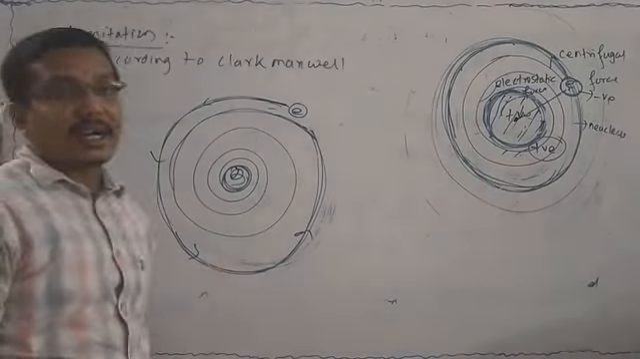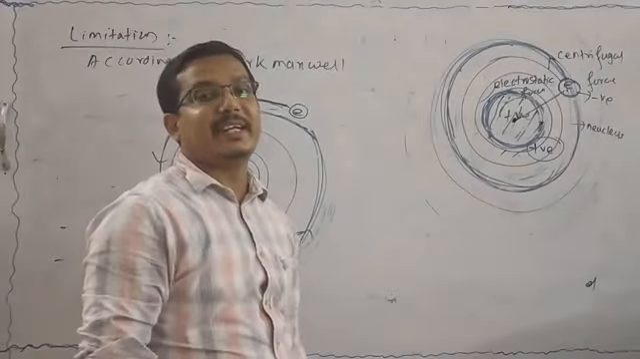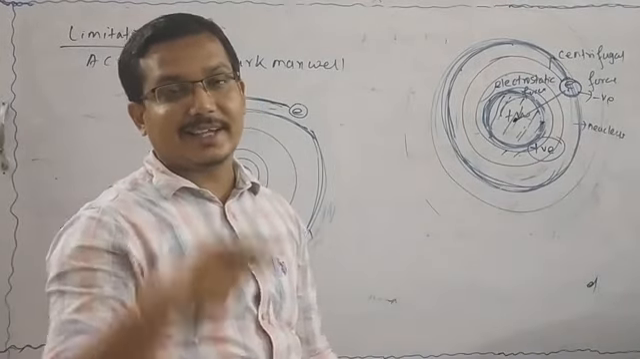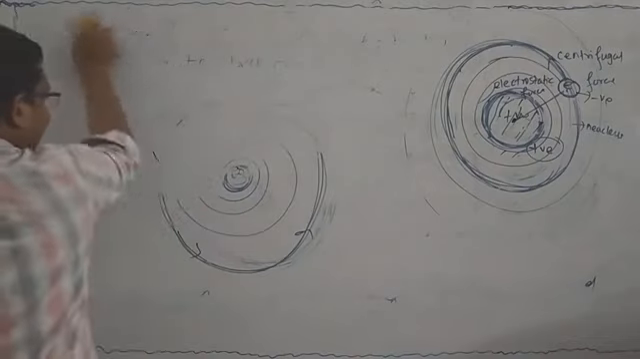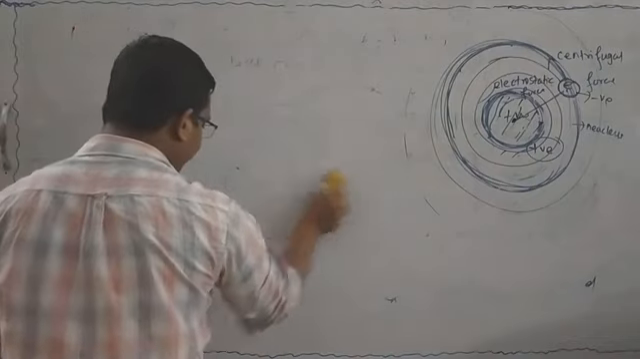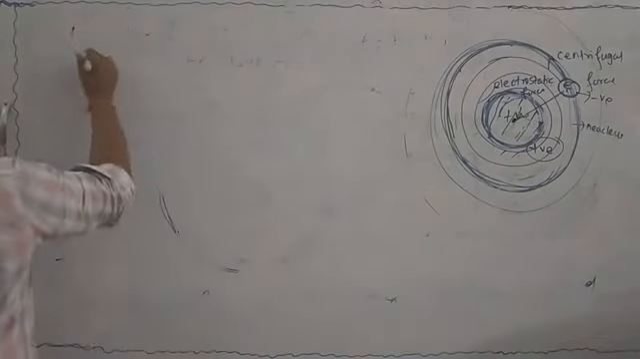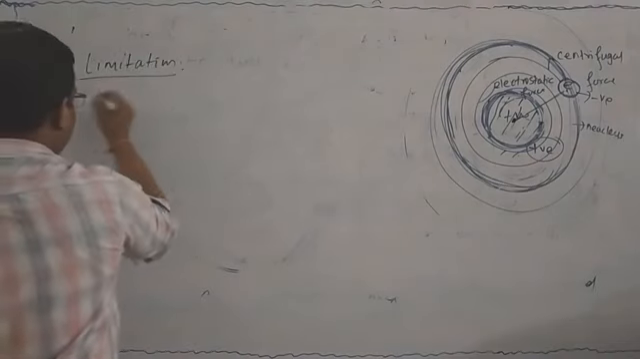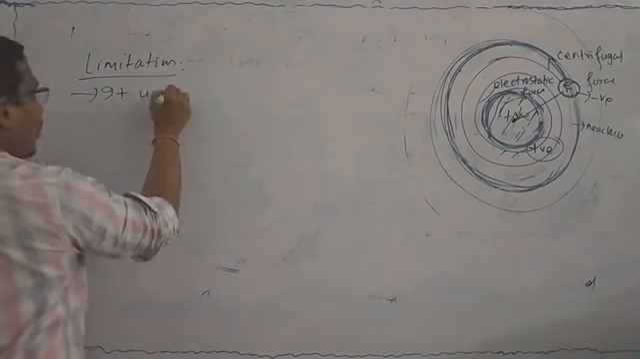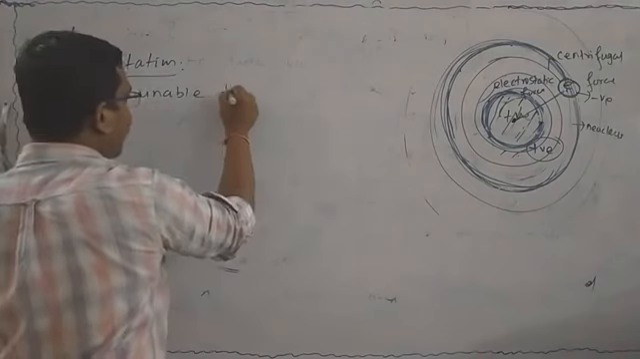If you think about Clerk Maxwell, then there is a limitation of the Rutherford atomic model. That is, it cannot explain the stability of the atom. So we can write the first limitation. First limitation of Rutherford atomic model is what? It is unable to explain the stability of atom.